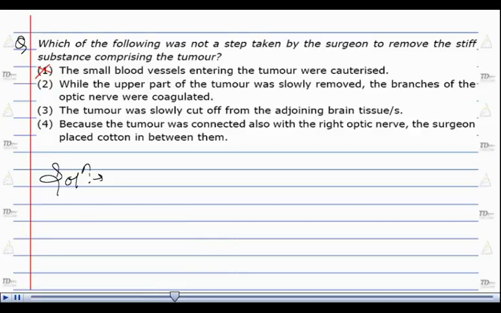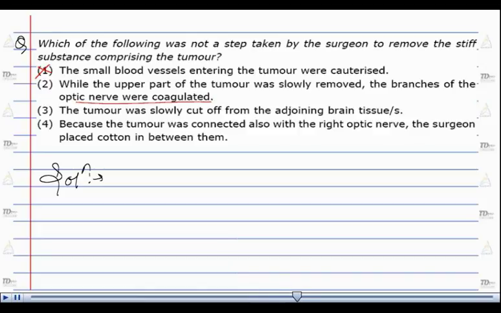Option number 2, while the upper part of the tumor was slowly removed, the branches of the optic nerves were coagulated. Here we can clearly see the optic nerve being coagulated basically refers to the thing that was happening by itself. This was not a medical procedure at all. It is not a step to remove the tumor. Option number 2 basically refers to the thing that was happening on its own.